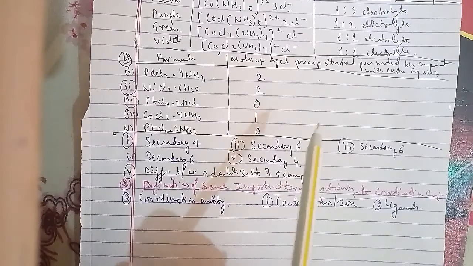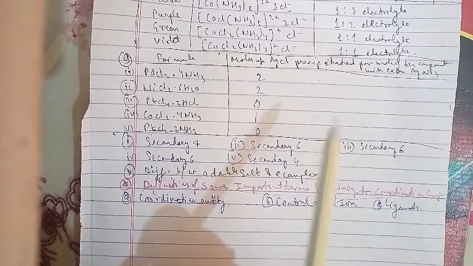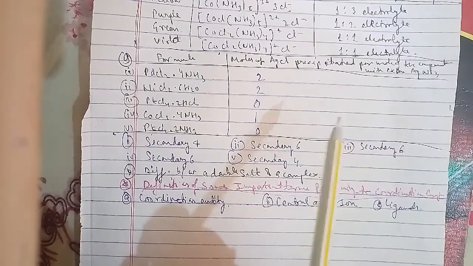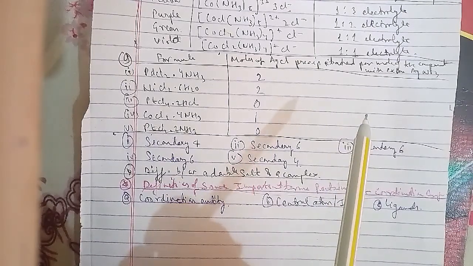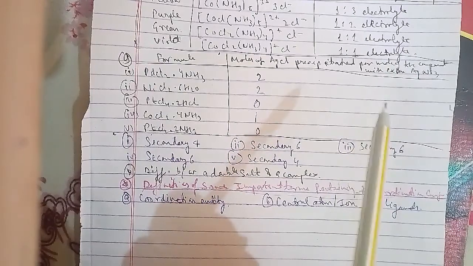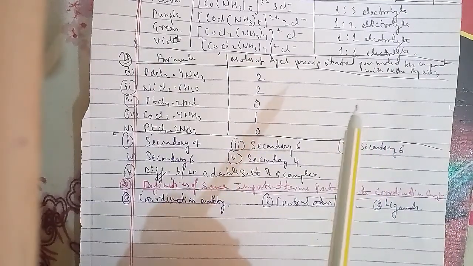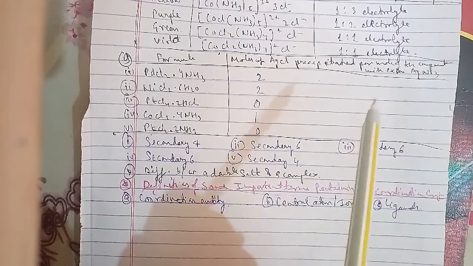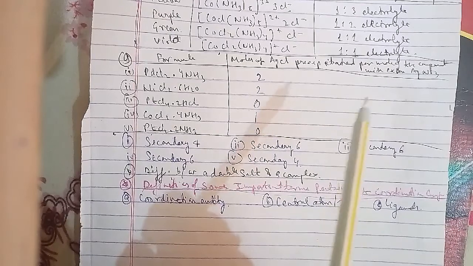When several donor atoms are present in a single ligand, as in N(CH2CH2NH2)3, the ligand is said to be polydentate. Ethylenediaminetetraacetate ion, which is EDTA, is an important hexadentate ligand. It can bind through 2 nitrogen and 4 oxygen atoms to a central metal ion.